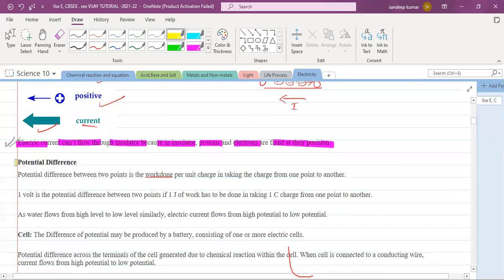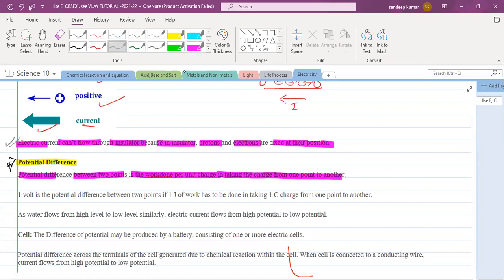Next, we talk about a very important concept called potential difference. What do you mean by potential difference? See, potential difference between the 2 points is the work done per unit charge in taking the charge from one point to another point. Suppose generally we talk about infinity.